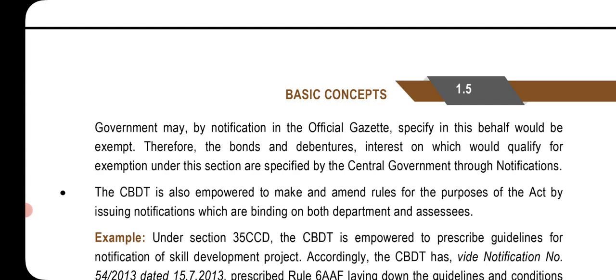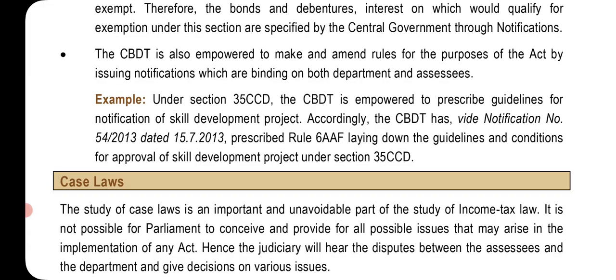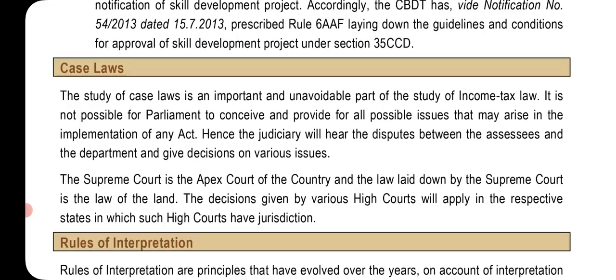The CBDT is also empowered to make and amend rules for the purpose of the Act by issuing notifications, which are binding on both the department and the assessee. Under section 35CCD, the CBDT is empowered to prescribe guidelines for notification of skill development projects. Accordingly, the CBDT, vide notification number 54/2013 dated 15 July 2013, prescribed Rule 6AAF laying down the guidelines and conditions for approval of skill development projects under section 35CCD.